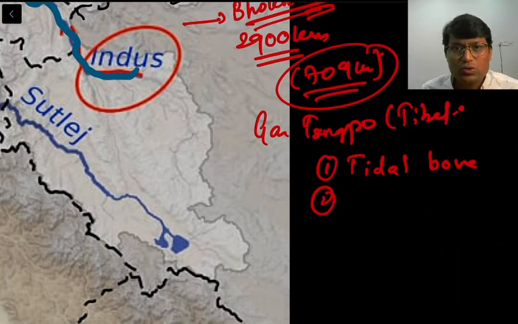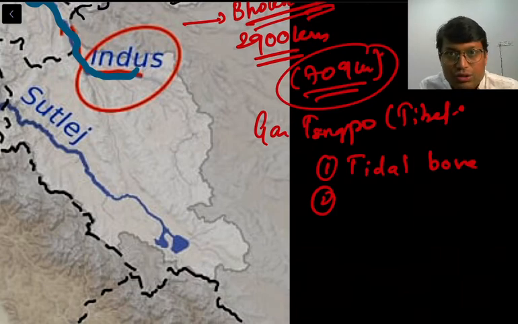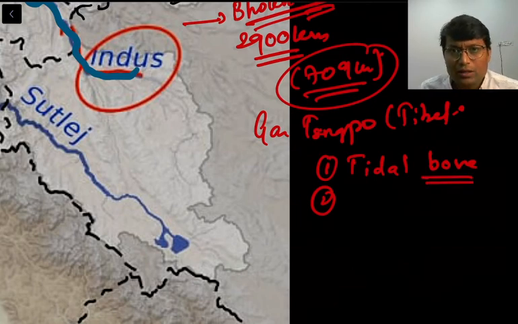So what are tidal bores? As you have seen in case of oceans or larger water bodies such as seas and fairly large lakes, they exhibit tidal bores, right? So there is high tide and low tide. Similarly, when it comes to Indus River, it exhibits tidal bores at some places, right? So that is one point.